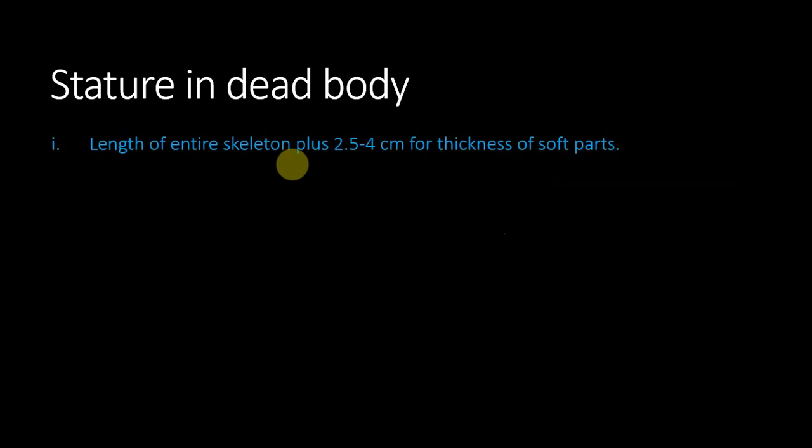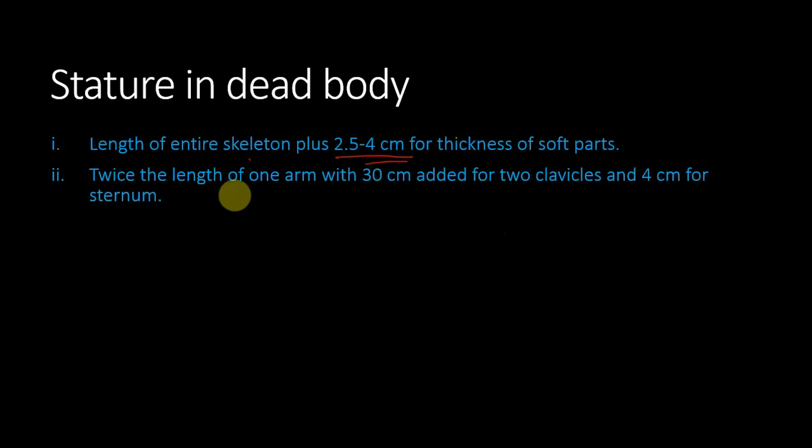Now coming to identification of stature in dead bodies. If the entire skeleton is available, its length plus 2.5 to 4 centimeters for the thickness of soft parts can be added for total stature. Twice the length of one arm, with 30 centimeters added for 2 clavicles and 4 centimeters for the sternum, will give the stature of a person.